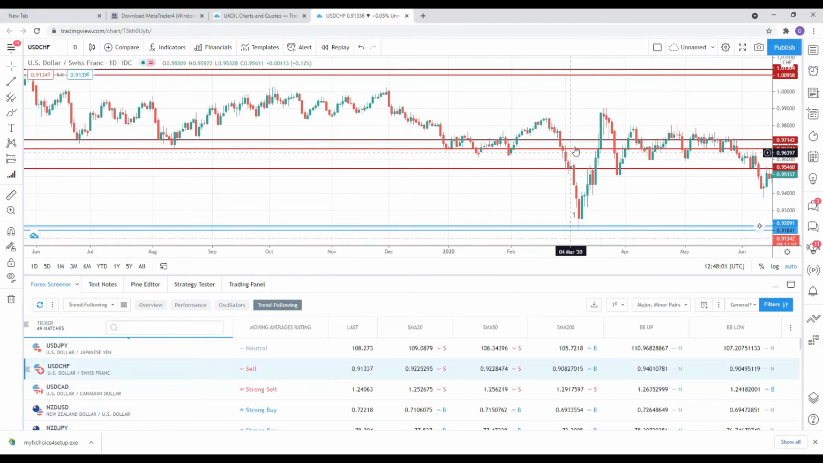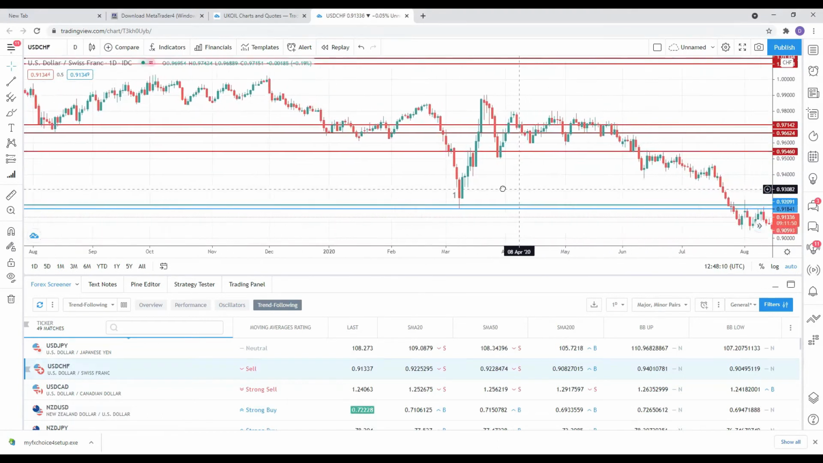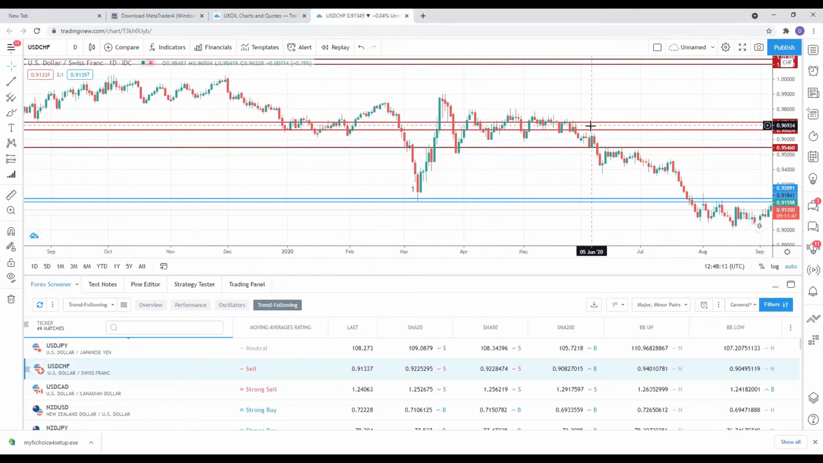Why? Because there's no retest. There was no retest of this support. It was just a strong breakout, there was no retest. So I think this was somewhat of a risky trade to enter. I would have entered the trade at this point here.